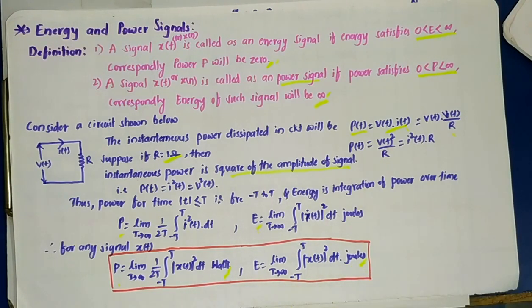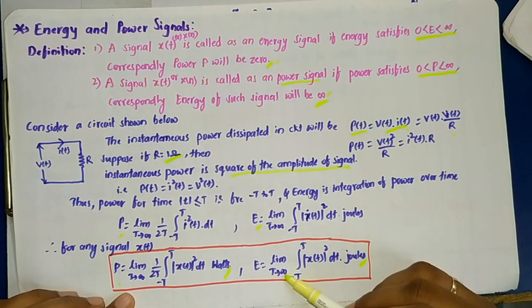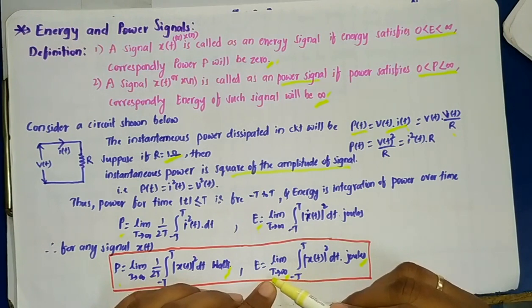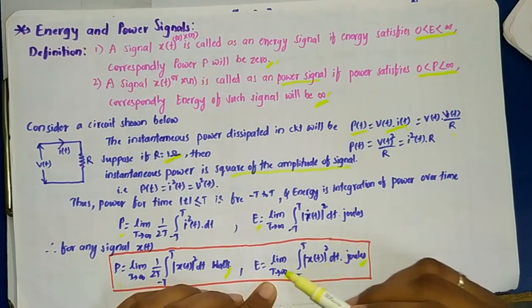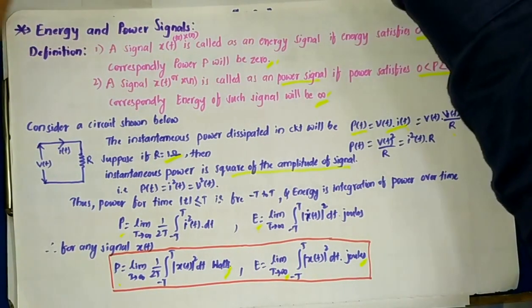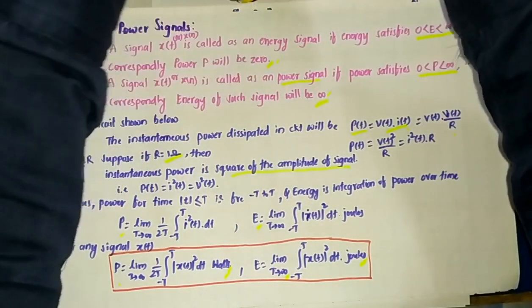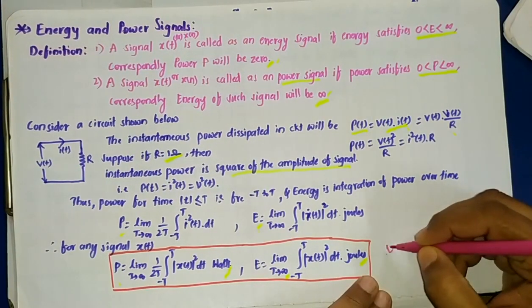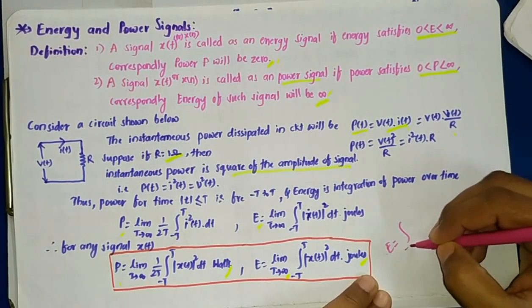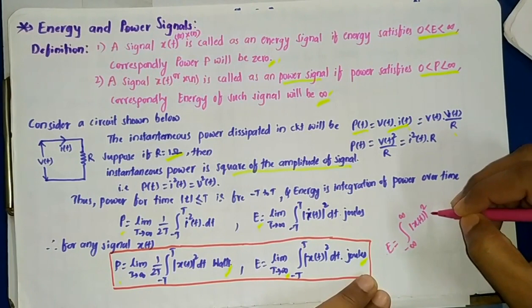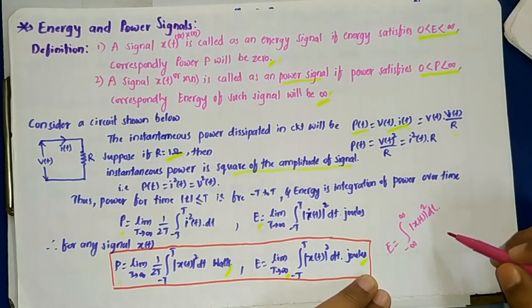Okay, so in some of the problems or in some of the books they do not mention these limit terms with the energy of the signal. They simply say, as you can see here, that T is varied from minus infinity to infinity, that is, it is moving towards infinity. So directly we can write the energy E simply as the integral from minus infinity to infinity of mod of x of t square dt. We can write this one also, there is no problem with this.